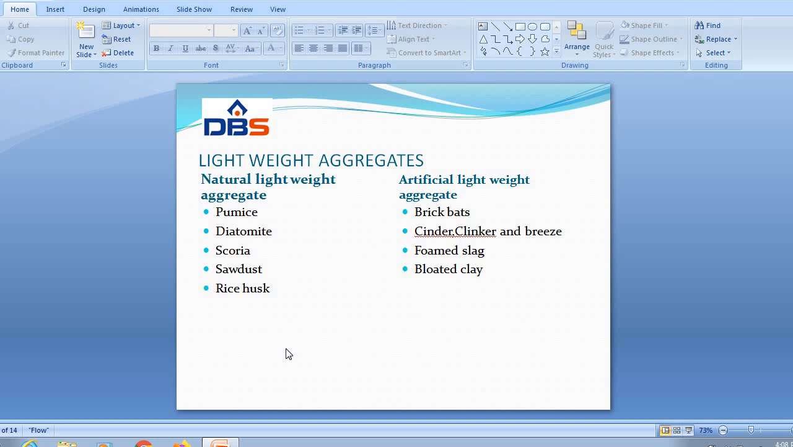And bloated clay. When certain clays and shales are heated to the point of fusion, they expand, or bloat, to many times their original volume on account of the formation of gas within the mass at fusion temperatures. This is about lightweight aggregates.